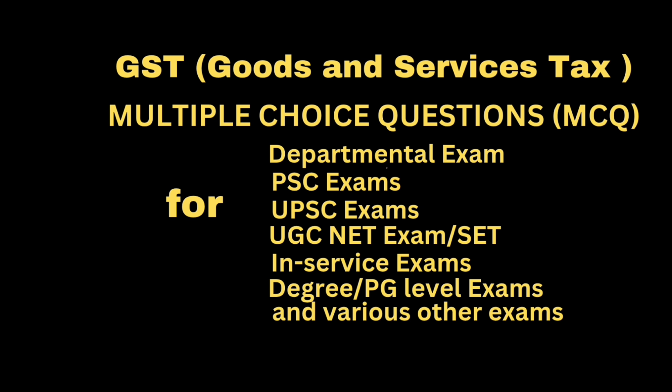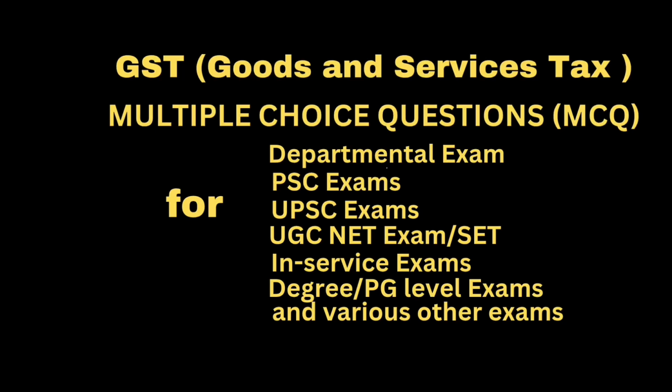Question: which of the following forms is used for making application for registration? Option A: Form GSTR-1. Option B: Form GSTR-2. Option C: Form GST REG-01. Option D: Form GST REG-02. Correct answer: option C, Form GST REG-01. Question: which of the following statements are correct? Answer: a person may get himself registered voluntarily and shall comply with all the provisions of GST.